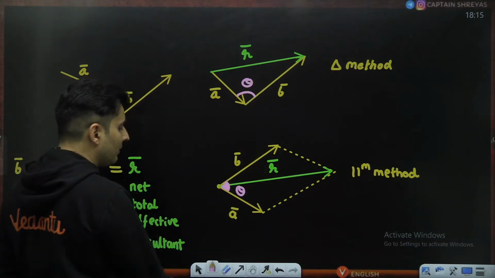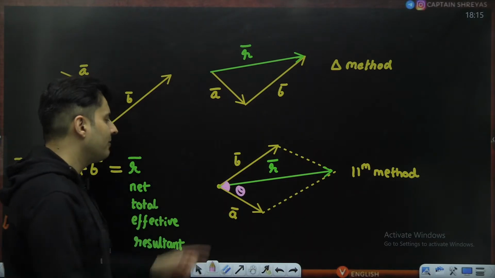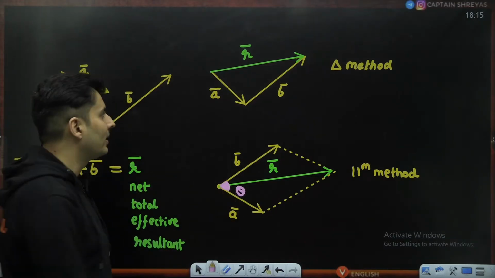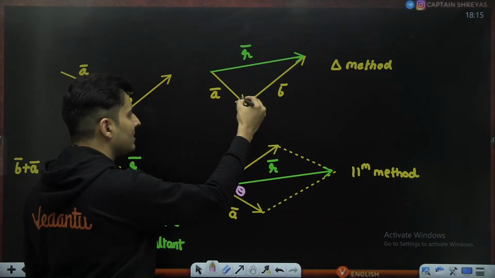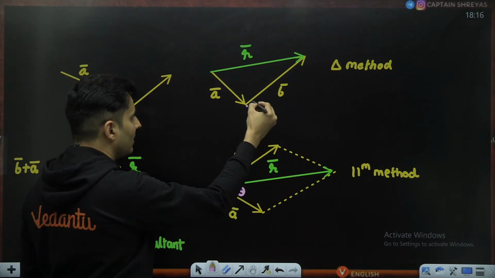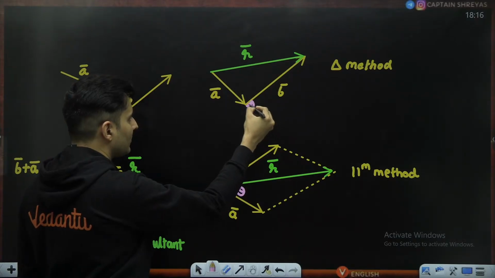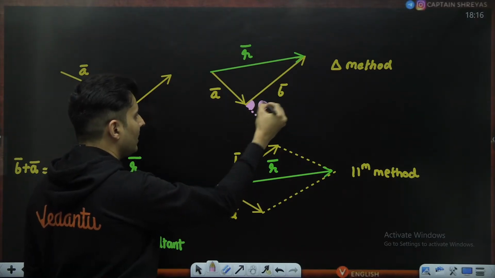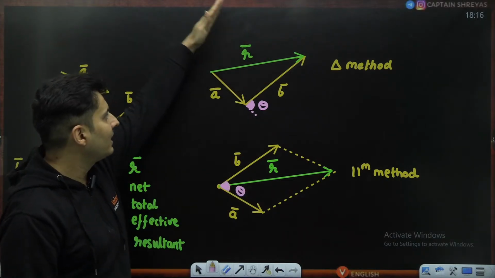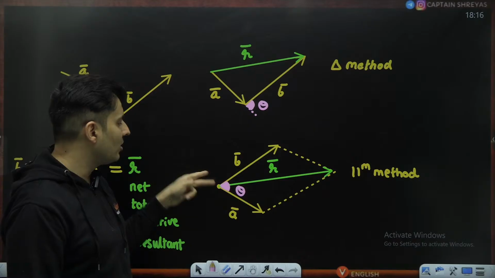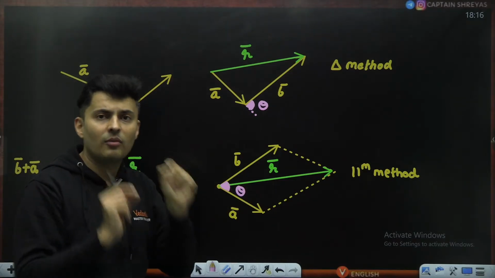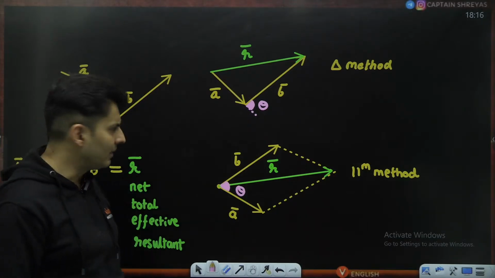This is not the right way of measuring the angle. Always, whenever the tails are joined together, this is the correct angle between the two vectors. So when A and B are like this, this is not the angle. In fact, if you extend this over here like this and you measure, this is the correct angle between the two vectors. Always, to measure the angles, slide the vectors such that their tails or their heads are coinciding, and the included angle is the correct way of measuring the angle between any two vectors.